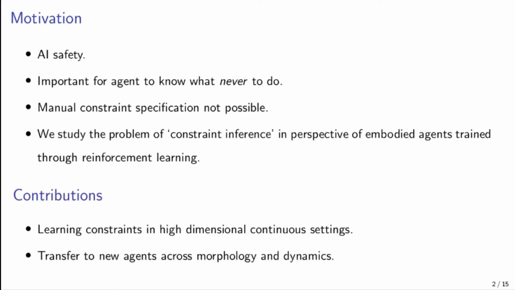And we show that we can learn constraints in high dimensional continuous settings. Further, the learned constraints are reasonably general, and if we have learned constraints for an agent A, these constraints can also be used to train other agents which may differ from agent A in morphology and dynamics.